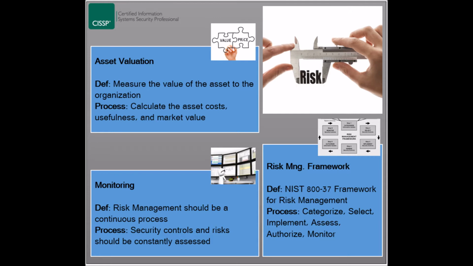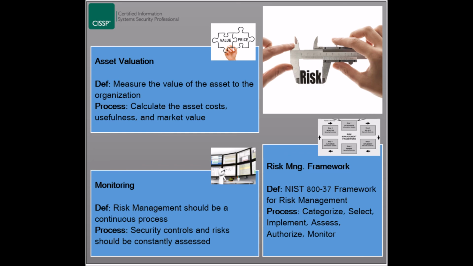management process. The first step of the framework is to categorize the information and related systems based on an impact analysis. The second step is to select a baseline set of security controls that would address issues based on the categorization from step 1. The third step is to implement the selected controls, and the fourth step is to assess the controls to determine if they are operating as expected.